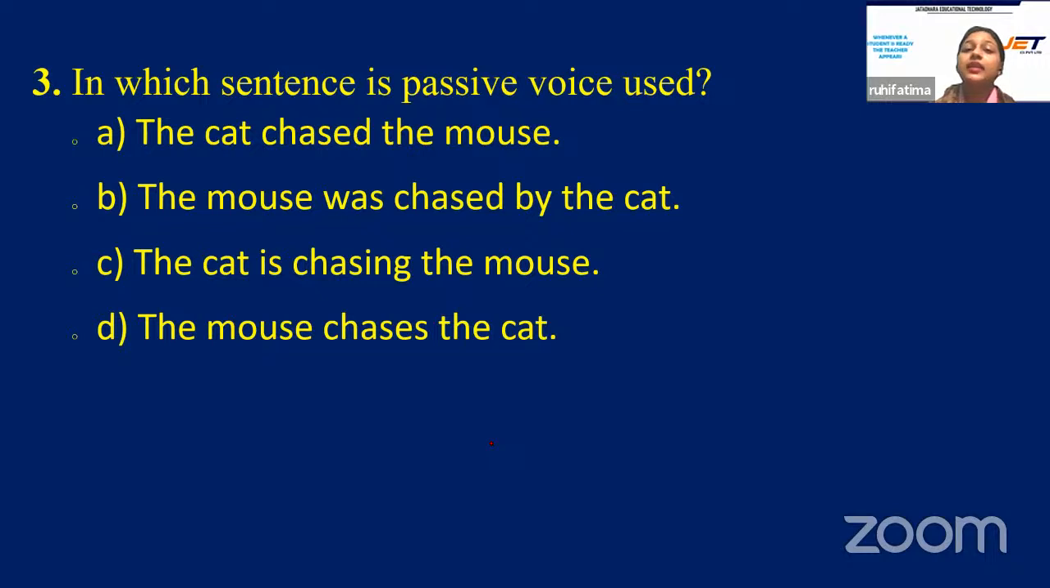Next question. In which sentence is passive voice used? And your options are A, the cat chased the mouse. B, the mouse was chased by the cat. C, the cat is chasing the mouse. Or is it option D, the mouse chases the cat? Which one is the right sentence in passive voice? The question is like this. You have to select from the options which example is the correct example.